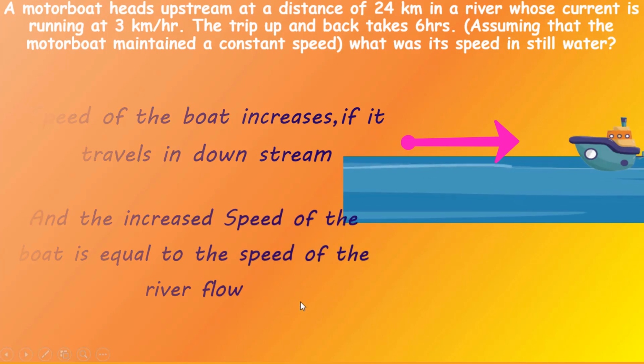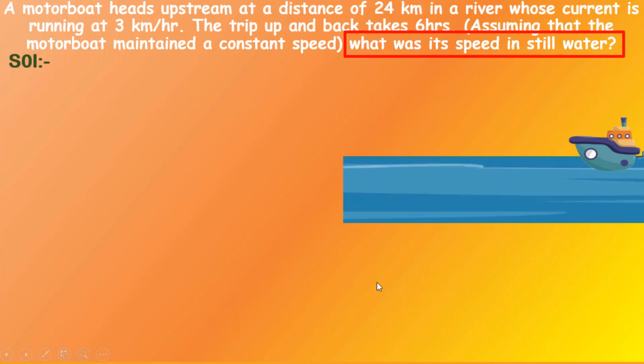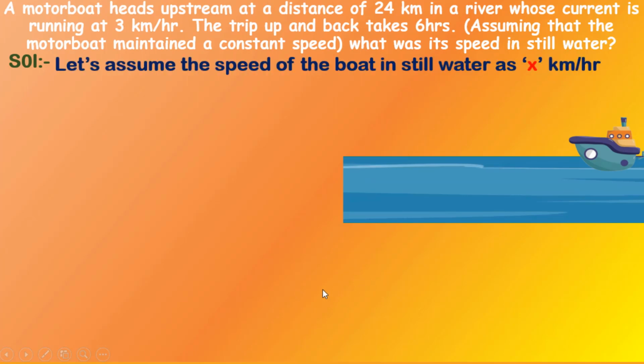So keeping these two points in our mind, let us start the solution of this problem. Now what do we have to find here? We have to find the speed of the boat in still water. Here still water means the water is not flowing. So let us assume the speed of the boat in still water as x km per hour.